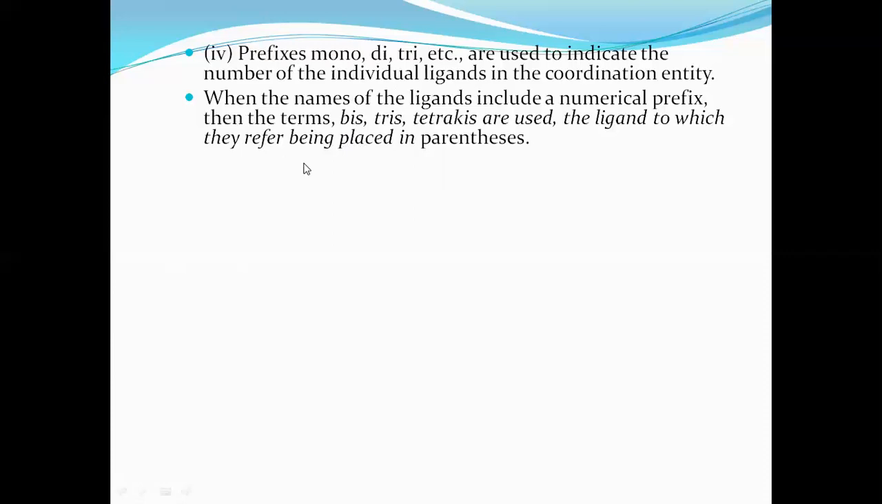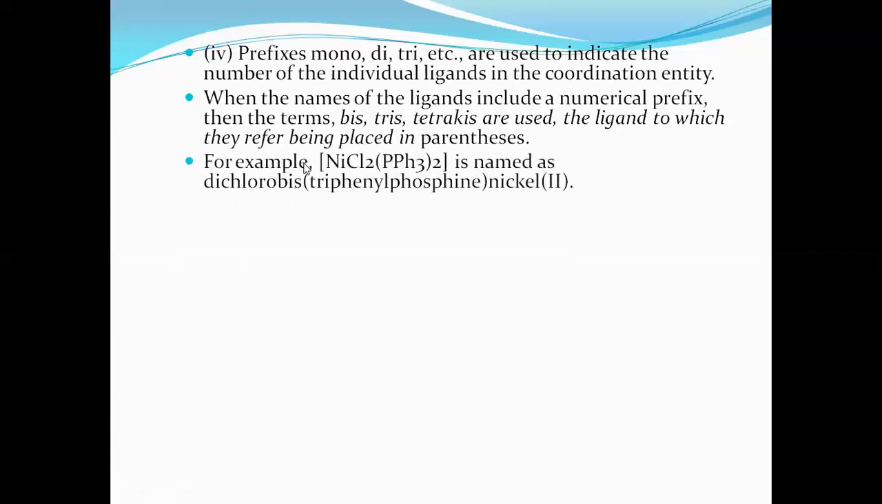If there are three present, then we have to use what? Tris. For example, here you can see one ligand, triphenylphosphine. There are three Ph groups, that is, phenyl groups. Therefore, triphenylphosphine. Here we are using tri for the ligand name itself. There are two such ligands. Therefore, we have to use what? Bis. Bis(triphenylphosphine) for this ligand.